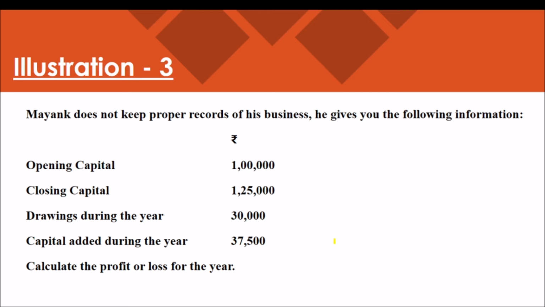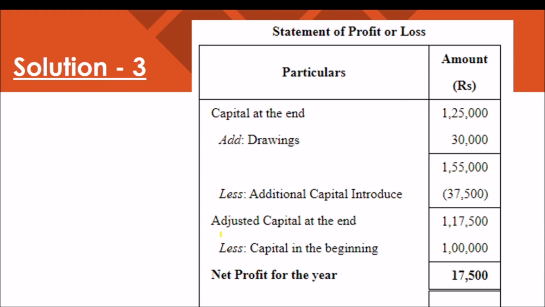Moving to the third problem, here also Mayank does not keep a proper record of his business. He gives you the following information: opening capital 1 lakh, closing capital 1,25,000, drawings during the year 30,000, capital added during the year, that is additional capital, 37,500. It's very simple.